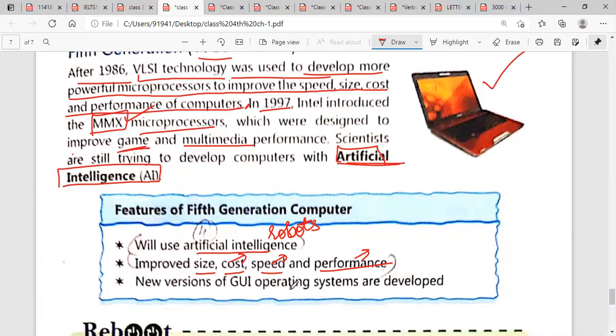New versions of GUI operating systems are developed. They are also working on Windows. Nowadays we use Windows 10. You can see the difference between the previous Windows and this new one. Everything is changing day by day.